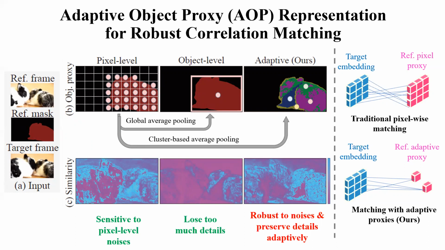For our adaptive proxy representation, we observe pixel-level embeddings can be inherently categorized into semantic clusters. Traditional pixel-level representation is vulnerable to noise, while the object-level one loses details. The proposed adaptive object representation can solve such a dilemma by representing an object as a set of semantically similar proxies via clustering-based aggregation.